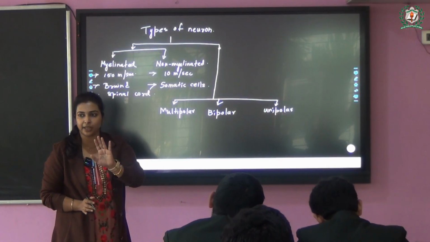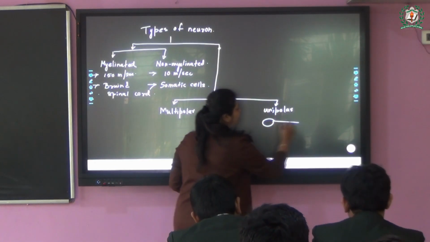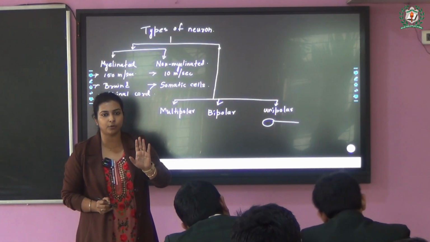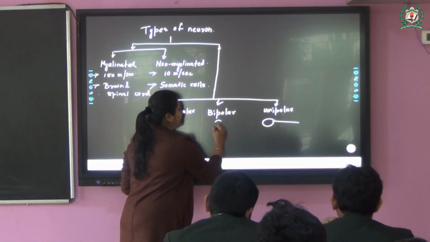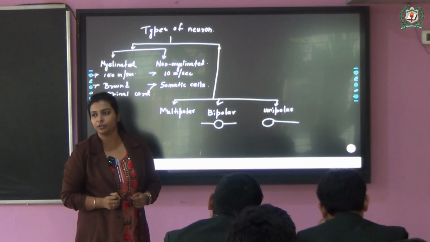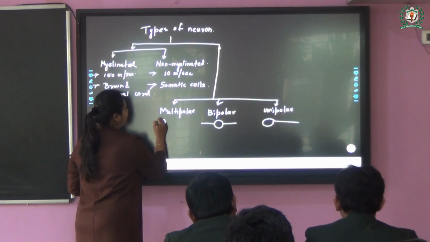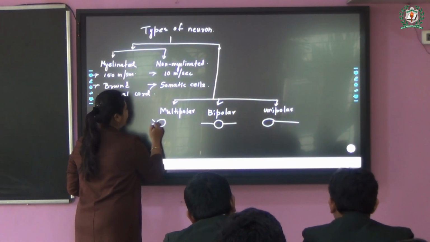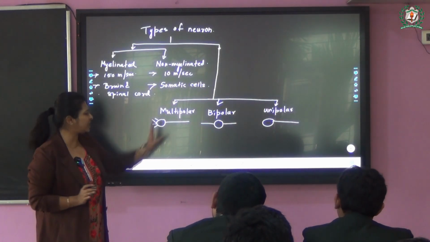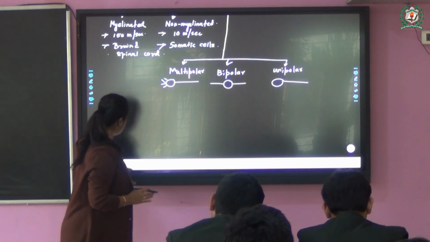Before that, let me explain. What is unipolar? You can understand just a cell body and a process. This is unipolar. Bipolar is a cell body, one axon, and one dendrite or dendron. That's a bipolar, simple type. Multipolar is one cell body with multiple dendrites and the axon. Multiple processes. This is the line diagram only. Obviously, it does not look like that. How does it look like?